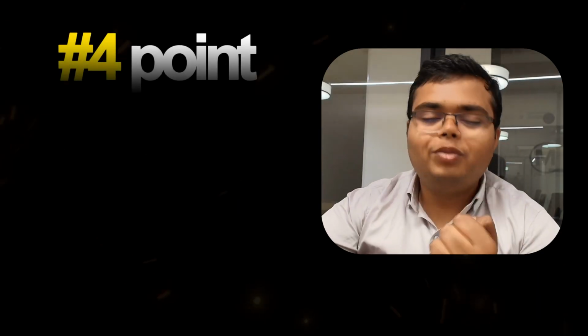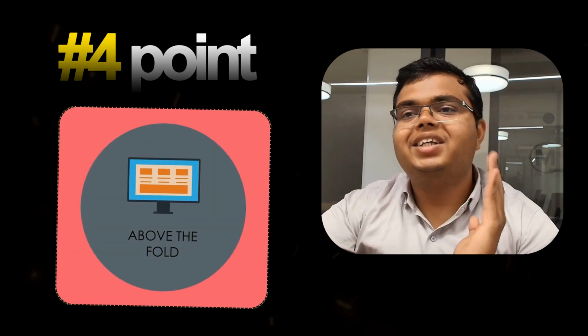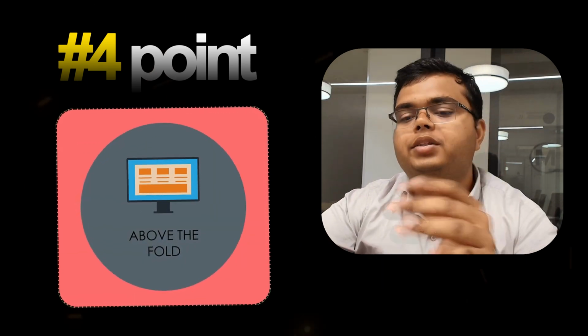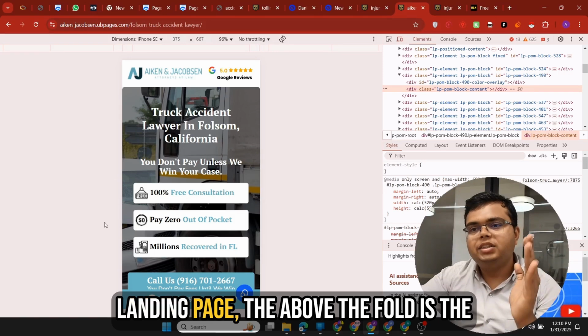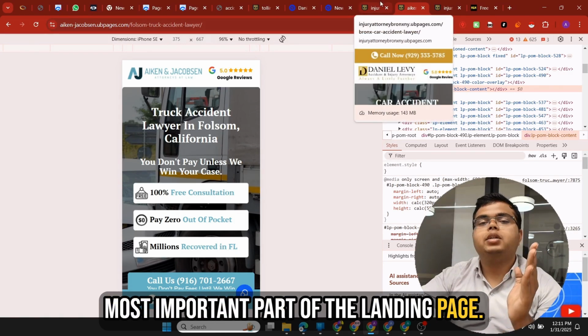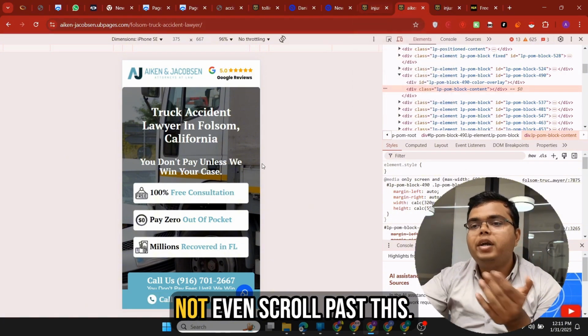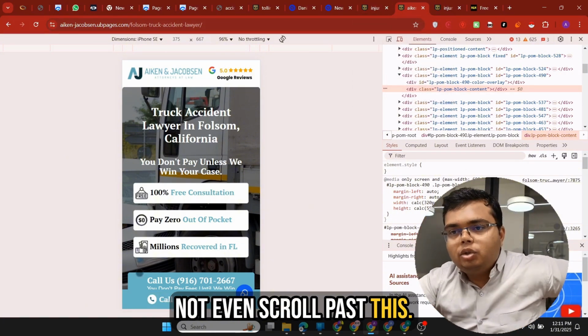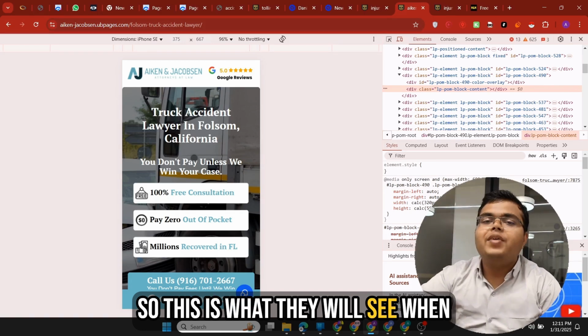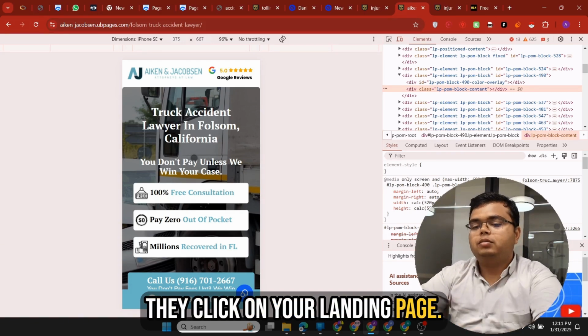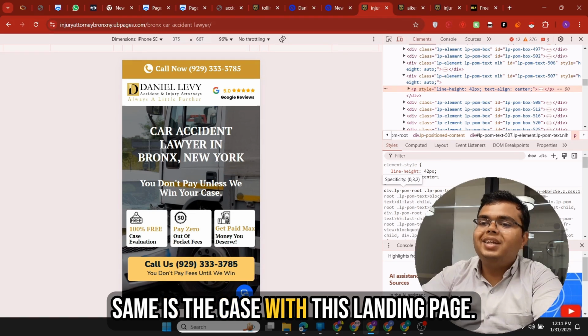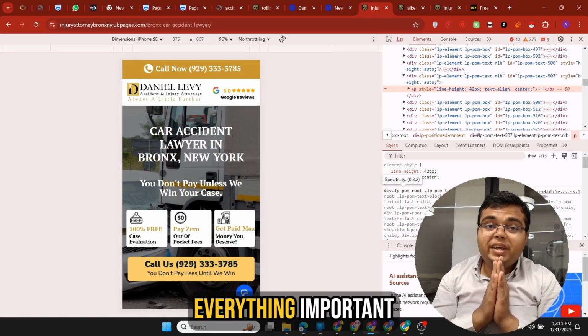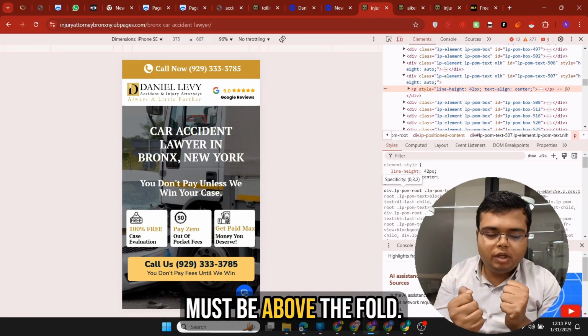Now, fourth, and one of the most important points, is above the fold. That means whenever you are on a landing page, the above the fold is the most important part of the landing page. 80% of people will not even scroll past this. So this is what they will see when they click on your landing page. This is above the fold. Same is the case with this landing page. Everything important must be above the fold.